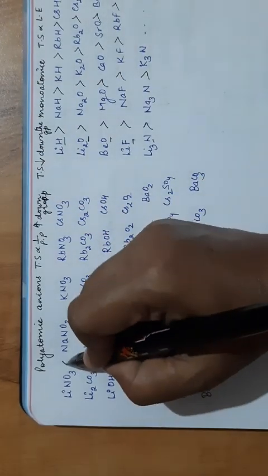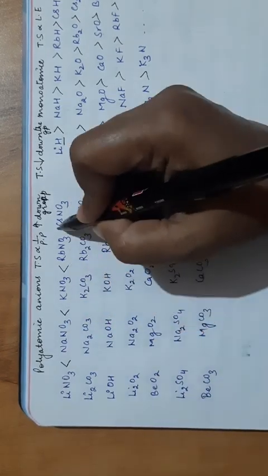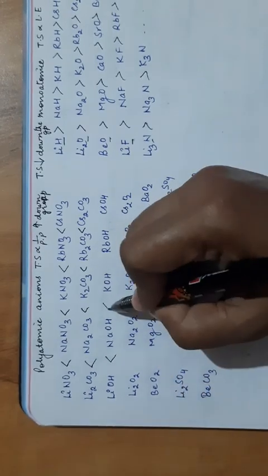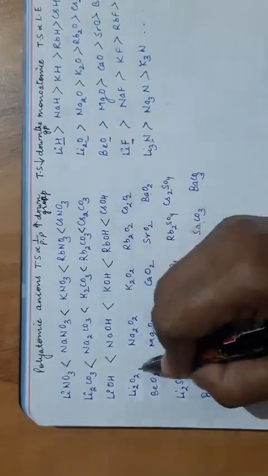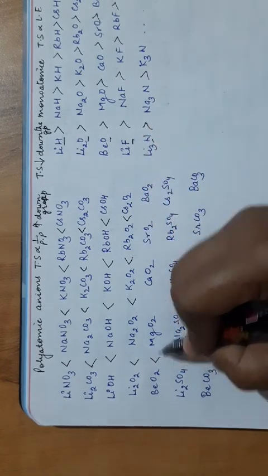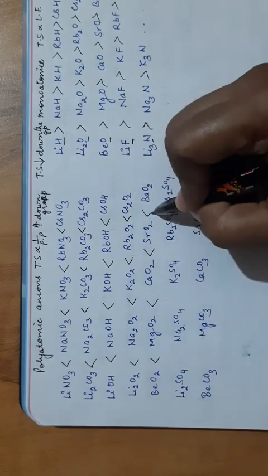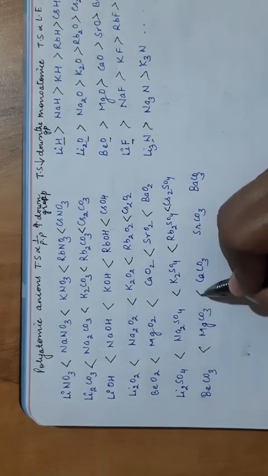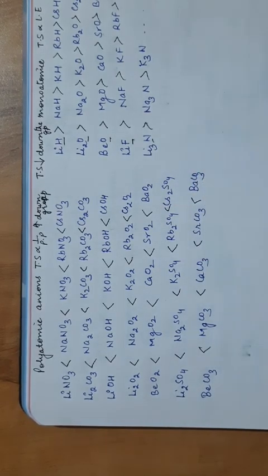So what will be the order? The thermal stability will increase on moving down the group. Lithium, sodium, potassium, rubidium, cesium. The cesium compounds will be thermally more stable in case of polyatomic anion. This is the order. So this is the general trend.